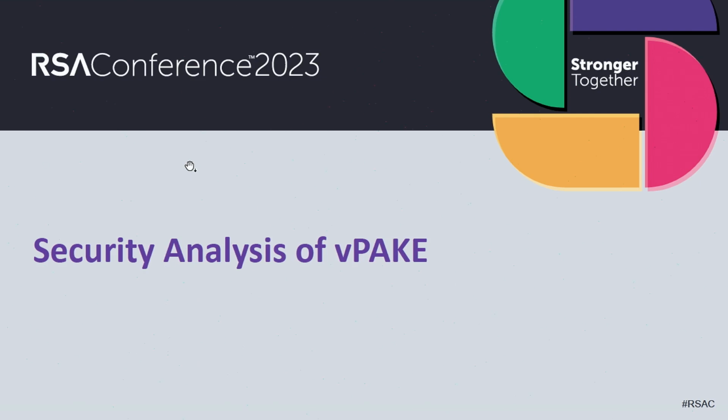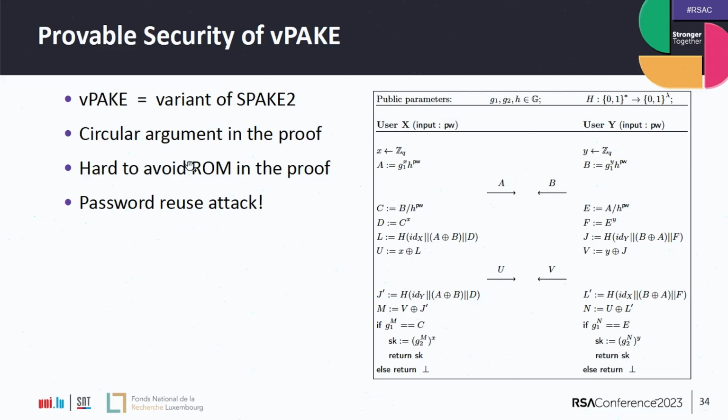Okay. And also, in our paper, we also have the analysis of previous attempts to do this. And we found some issues in the proof. And also, interestingly, we found an attack that was introduced because the authors removed the server identities from some kind of confirmation codes. And this led to an attack that usually does not appear in PAKEs. It's even really hard to capture in the random oracle model.